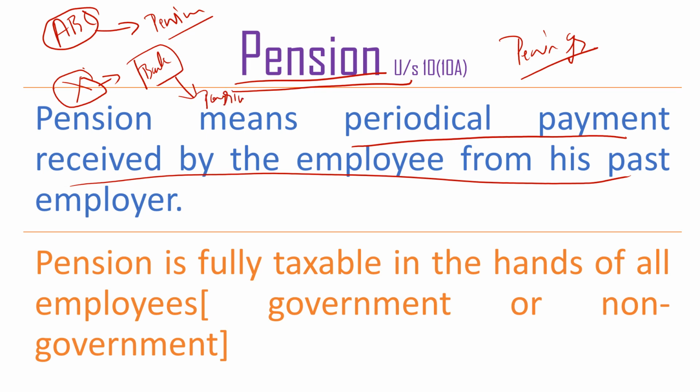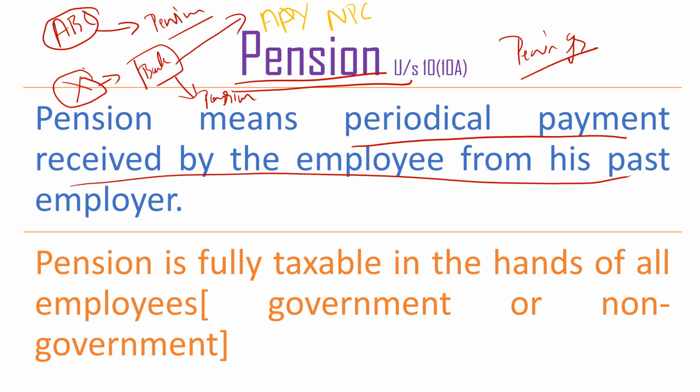So there are two kinds of pension. One is employer pension, normally called employment pension, and the other is the general pension scheme. For the general pension schemes, we have different schemes like the Atal Pension Yojana, which is the central government's plan, and also the NPS, the National Pension Scheme.